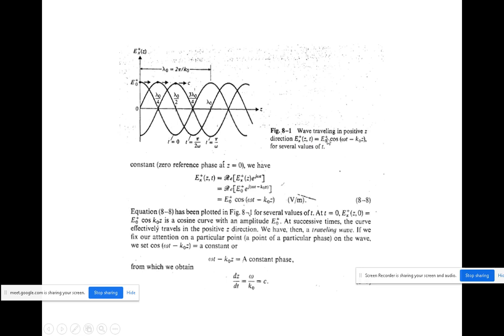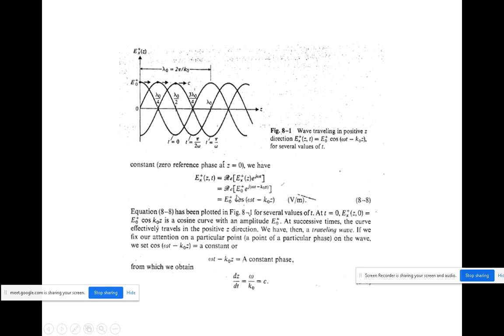That can be written as E naught plus cos omega t minus k naught z, which is a real value. Further you can write Ex plus z comma t equal to the real value of Ex plus of z e power j omega t, which is nothing but cos omega t minus k naught z.